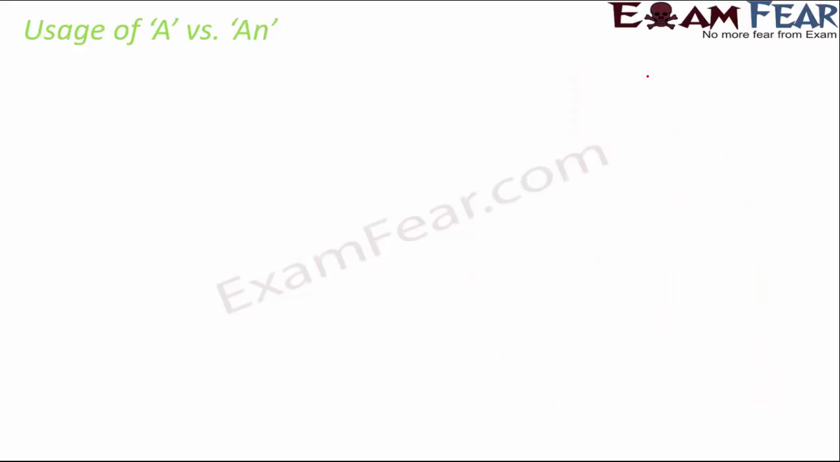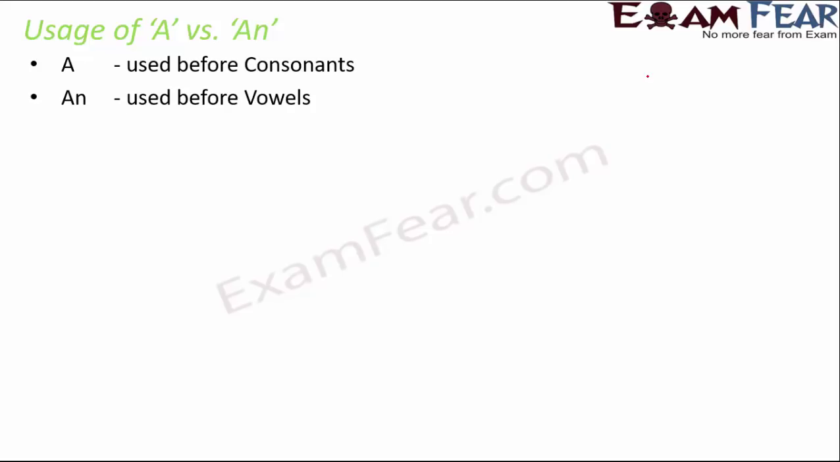Now let us try to compare the usage of a and an. Where do we use a and an? Now you might feel that this distinction is very simple because a is used before consonants and an is used before vowels. That is something which we have learned so far. We also saw that both of these are indefinite articles, right?